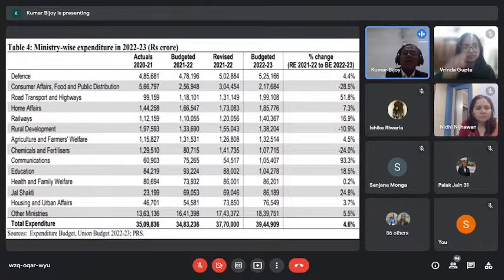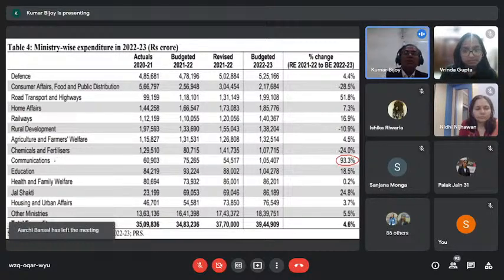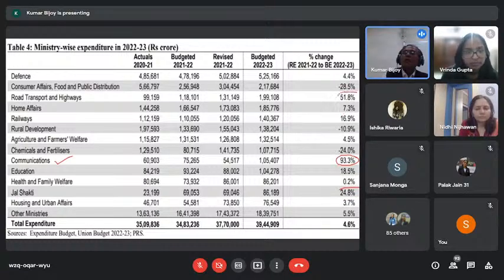Now, I have already highlighted 3 of the sectors. The first sector is 93.3%. These are the 13 ministries which are getting more. So 93.3% growth has been there for communication. Then you will find 52% growth for road transport and highways. This is the second level.